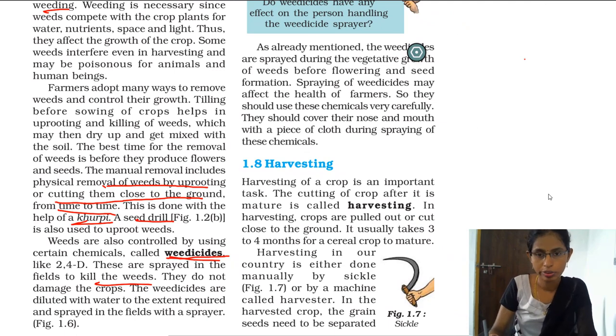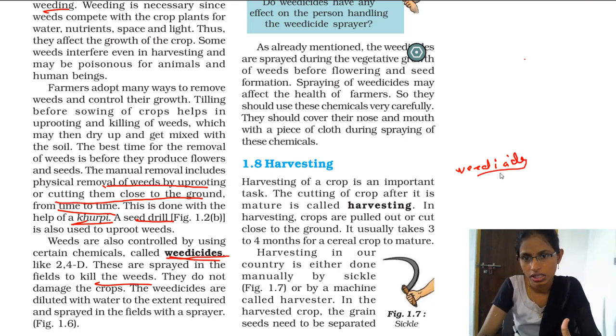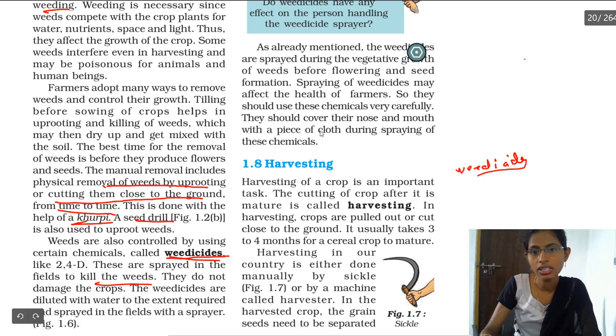And one more thing you have to remember: the person who sprays the weedicides has to be careful, because they can have health problems. The person should be very careful while spraying these chemicals, okay? They should cover their nose and mouth with a piece of cloth during spraying of these chemicals.